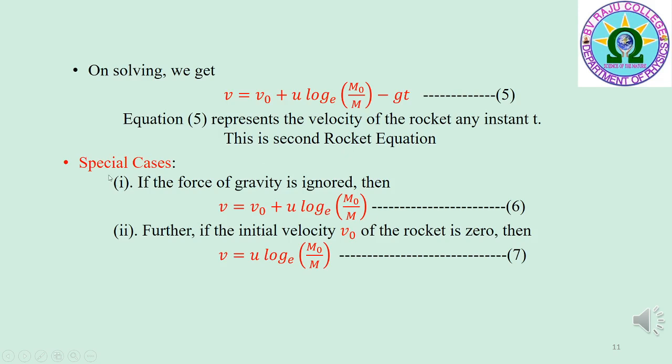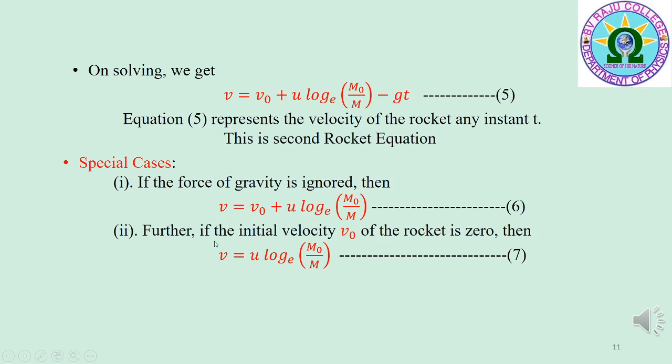Now, special cases. If the force of gravity is ignored, that is g is equal to 0, then equation 5 reduces to v is equal to v0 plus u log m0 by m to the base e, that is equation 6.